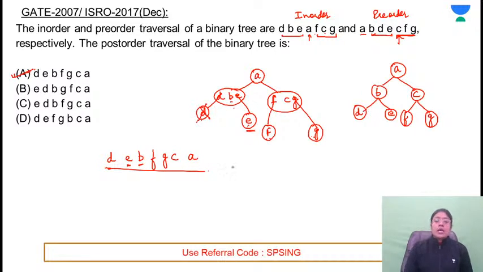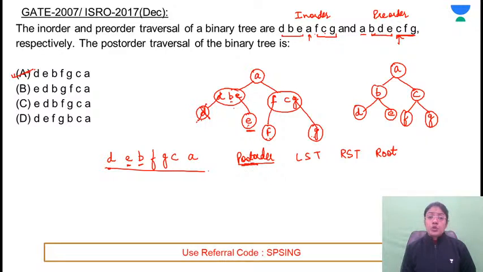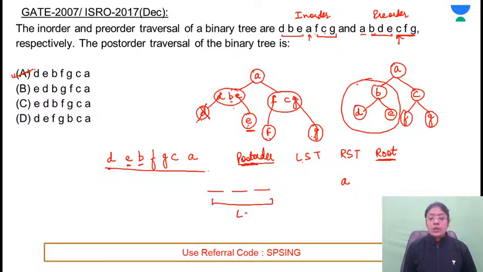Or simply you know that post order means first of all, you need to print the elements of the left subtree, followed by the elements of right subtree, followed by the root. Post means a root will be visited after visiting all the elements of the left subtree. In this tree, A is the root node. Before this, you need to visit the elements of the left subtree. In the left subtree, 3 elements are there. 1, 2, 3. These positions will be taken by the left subtree elements.